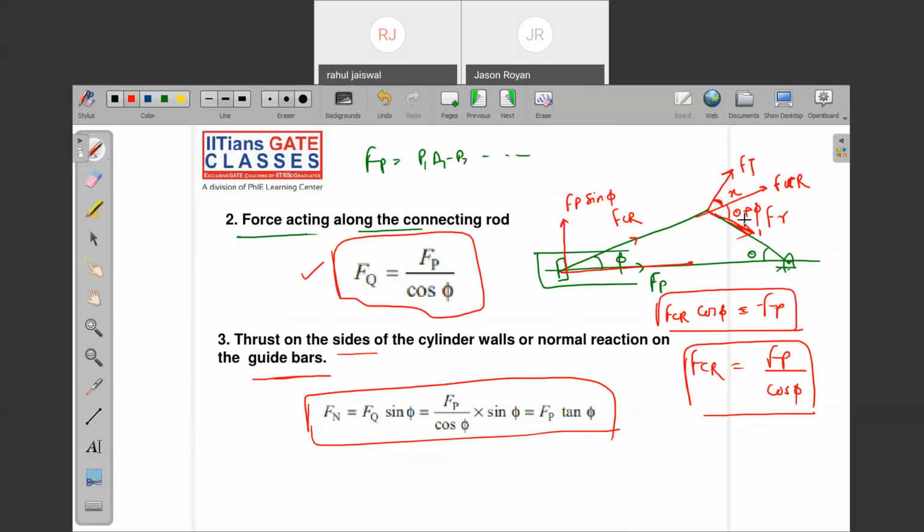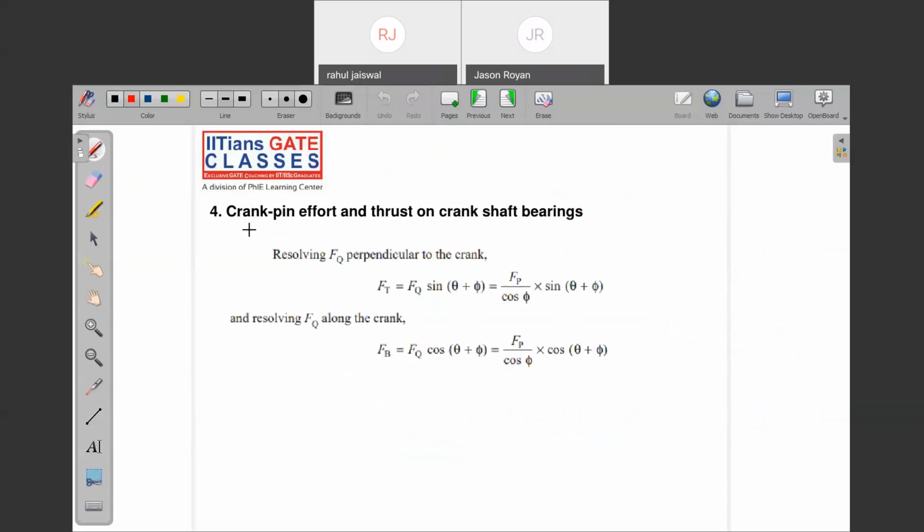Are you getting my point? This is the crank. One component is FT, the other component is FR. Radial force, tangential force. Are you getting my point? That force can be calculated here. Crank pin effort and thrust on the crank are pairing. I just drew the diagram. Can you recall that diagram? This is the connecting rod. This is the turning moment, that is FT, and this is a radial force. This is theta plus phi. What about this? 90 minus theta plus phi.